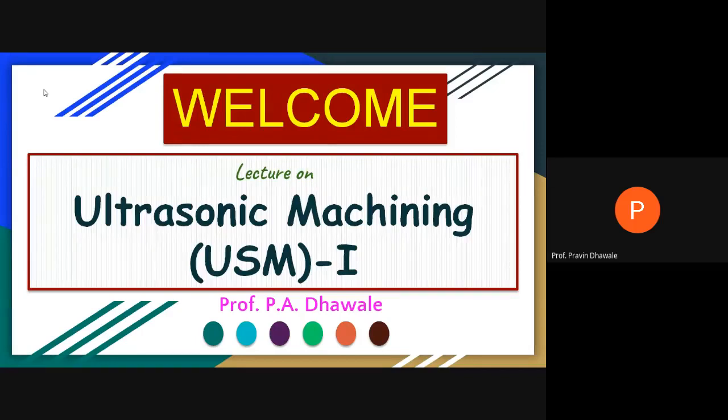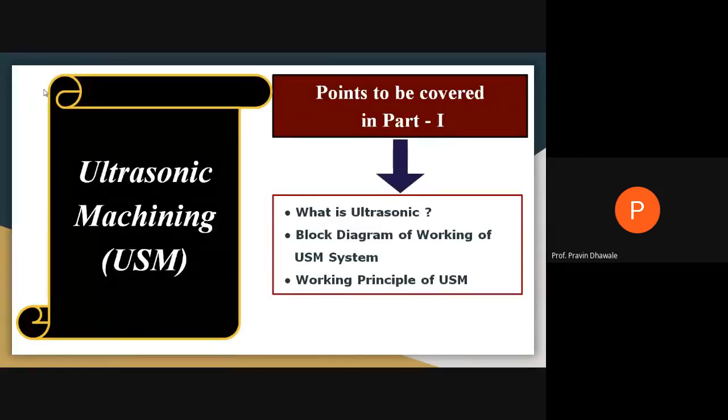You may call it the advanced manufacturing process. In ultrasonic machining, we have already discussed what the ultrasonic wave is and how ultrasonic machining works. It was shown by a block diagram, and we also discussed the working principle of ultrasonic machining.